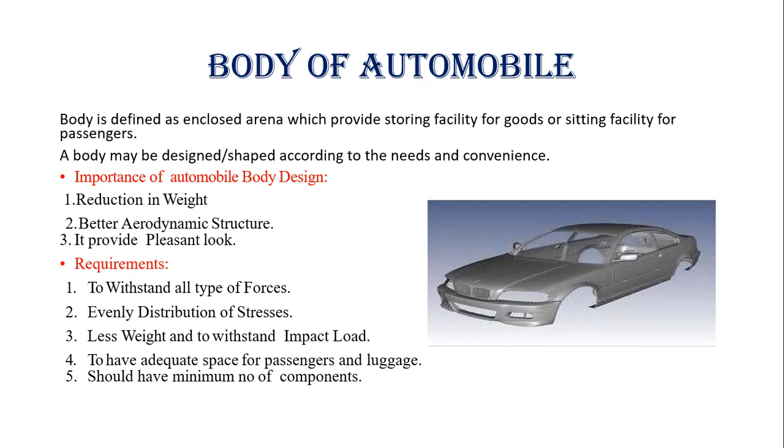A body may be designed and shaped according to the needs and convenience, but the importance of automobile body design: number one, reduction in weight, better aerodynamic structure, it provides pleasant look.